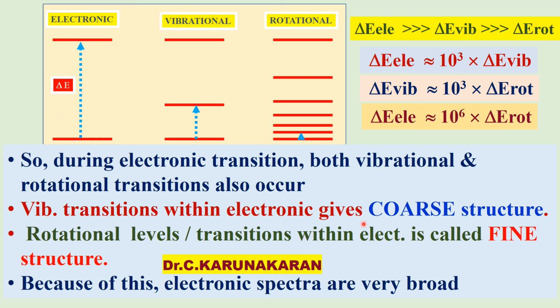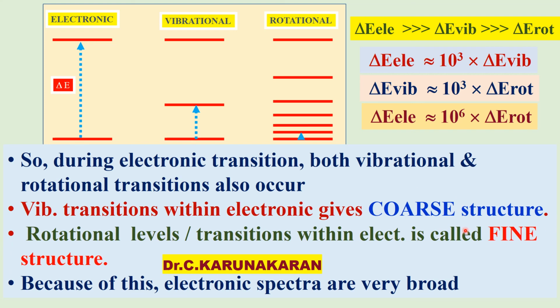These vibrational levels within the electronic level give a vibrational coarse structure, called progression.